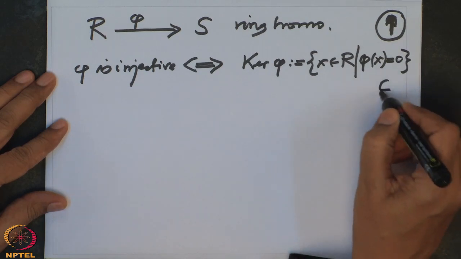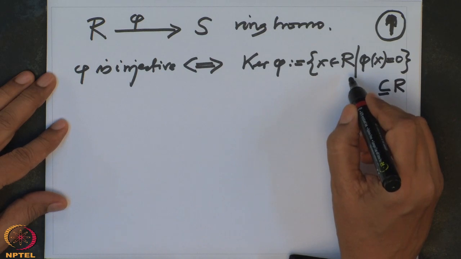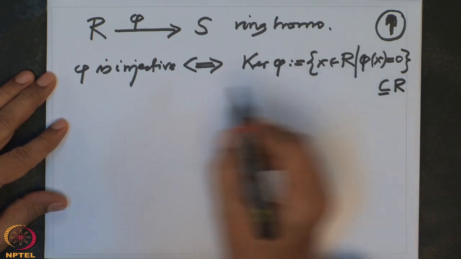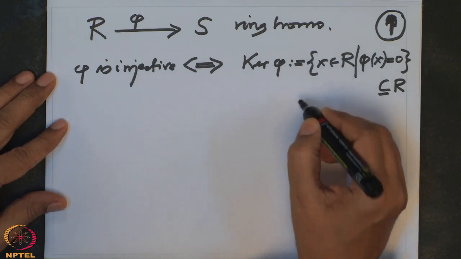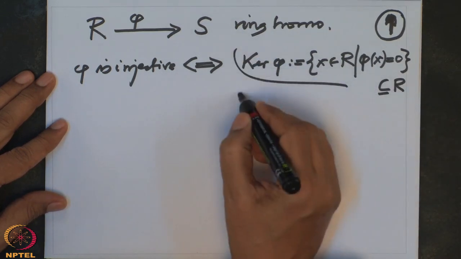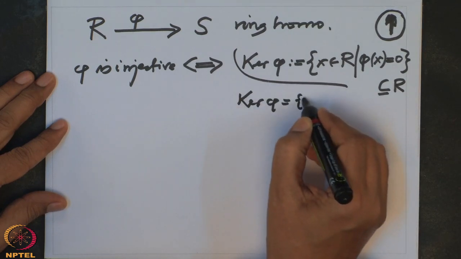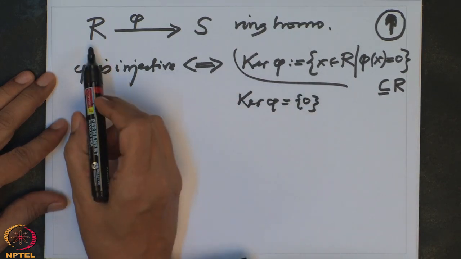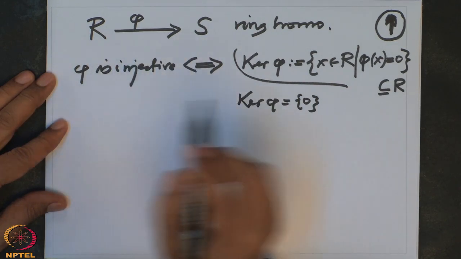This is a subset of R, and it's not just a subset, it has some more properties. There is no non-zero element of R that goes to 0 under phi, then phi is injective.